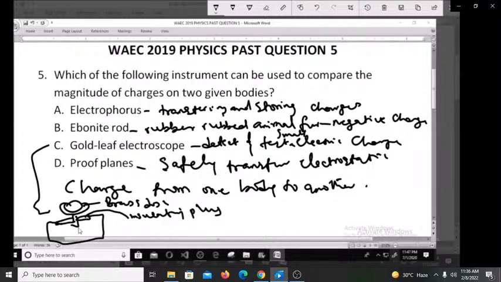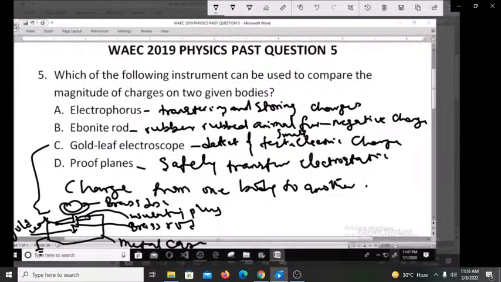You have what we call the brass rod. Up there you have the brass disc, and here we have the brass rod. Here is what we call the metal case, and here is what we call the gold leaf. And finally, you need to take charges to the ground. So this is what we call the gold leaf electroscope.